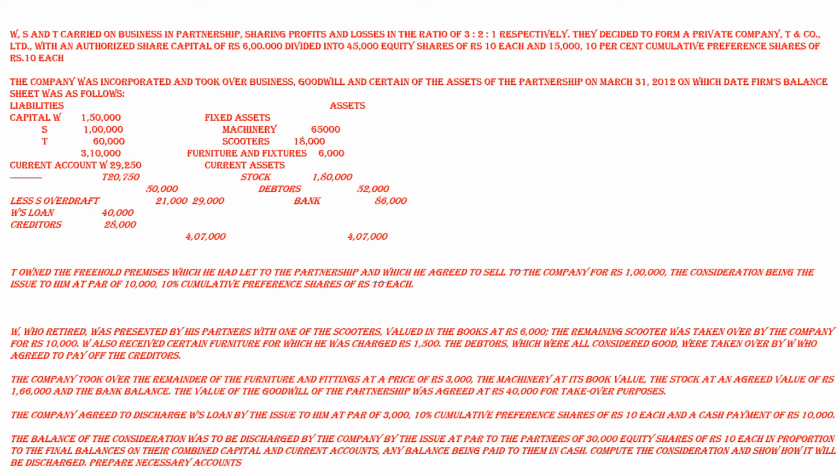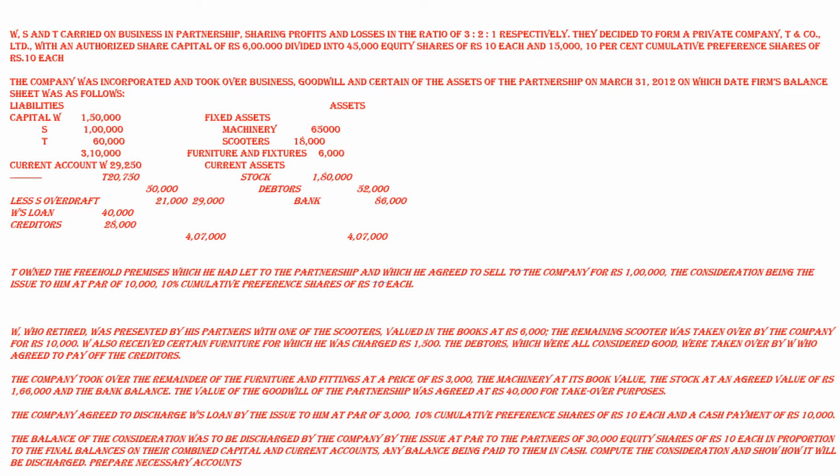The company agreed to discharge W's loan by issue to him at par of 3,000 10% cumulative preference shares of rupees 10 each. That is, his loan was discharged by the company by issuing 3,000 10% cumulative preference shares of rupees 10 each.